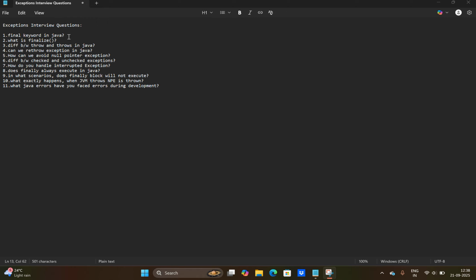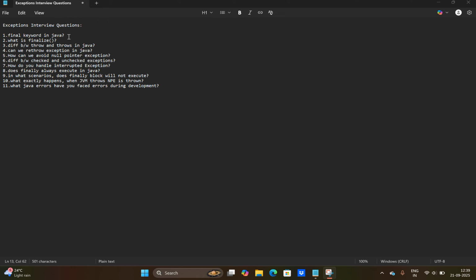And then what is the finalize method? The finalize method is mostly used in garbage collection. It is a method of the Object class which is invoked by the garbage collector once the object has no remaining references. It can be overridden to perform cleanup operations. It is used for releasing resources or closing connections before object destruction.